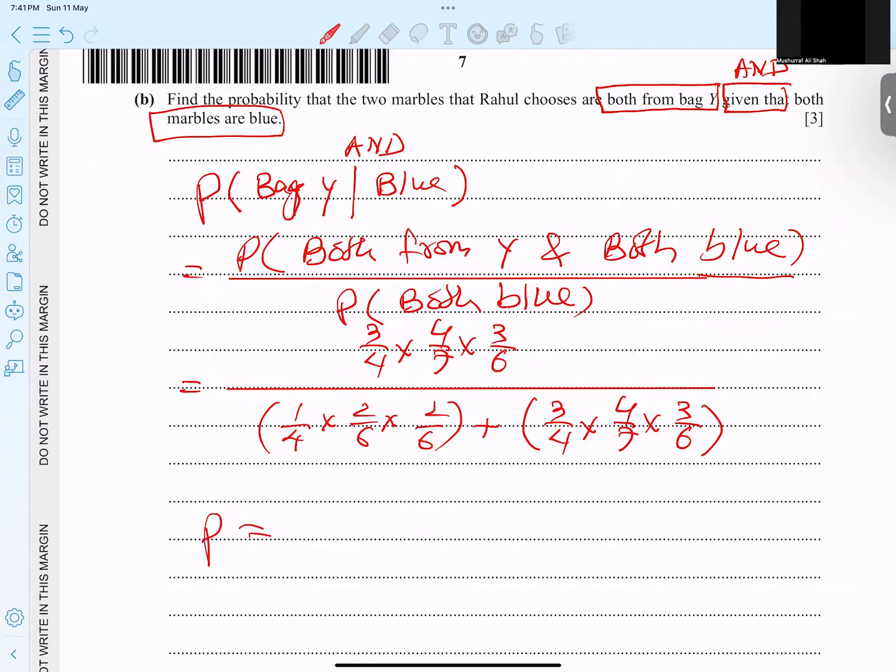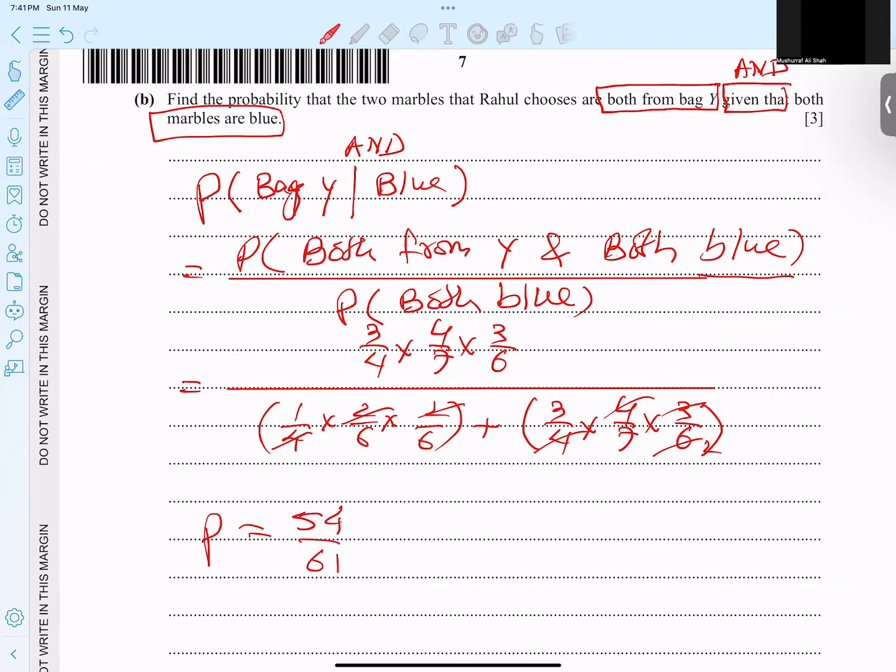the probability turns out to be 3, 4, 7, 3, 6. Okay, and this cancels out. So 9 over, okay, 3, 2, 3 over. So 6 cancels. And finally we get the answer.